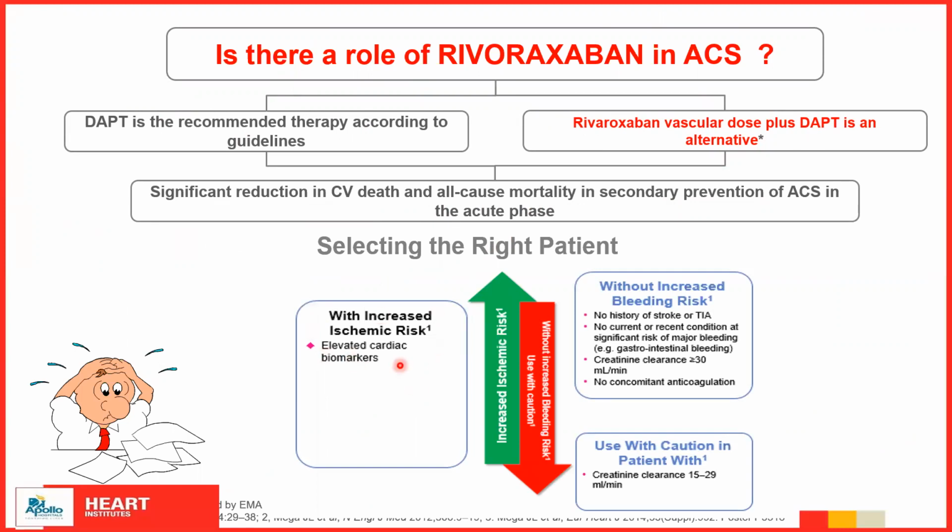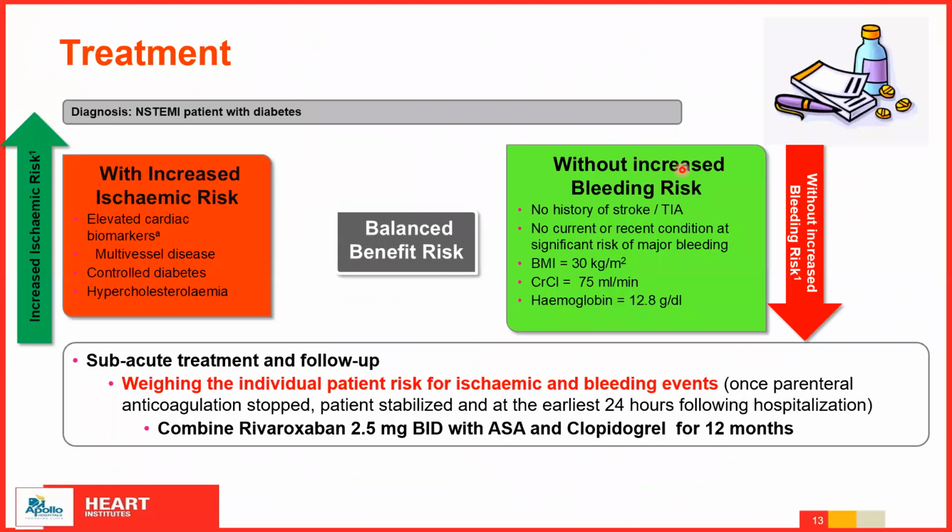This is very important, because those who are at high bleeding risk, we cannot give them because they have more chances of bleeding, and use it with caution, especially if the creatinine clearance is less than 30. Now, to bring a balance, what you see in the green is a patient without bleeding risk, that is, they have no history of stroke or TIA, no current or recurrent condition of major bleed, BMI 30, creatinine clearance and hemoglobin 12.5. These are the patients who can be weighed and individually analyzed, and then you can see whether they can be put on Rivaroxaban 2.5 milligram.